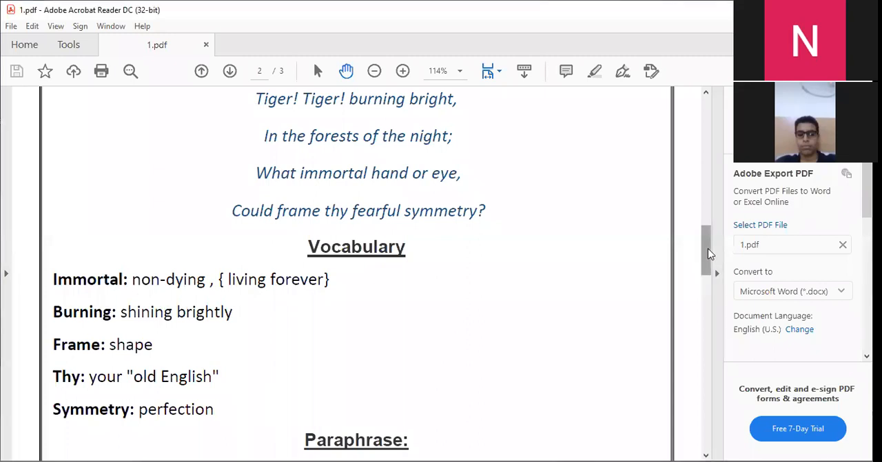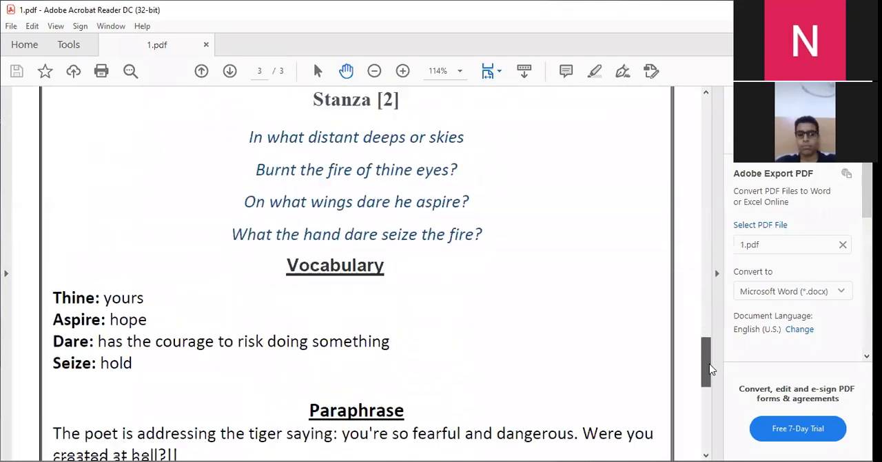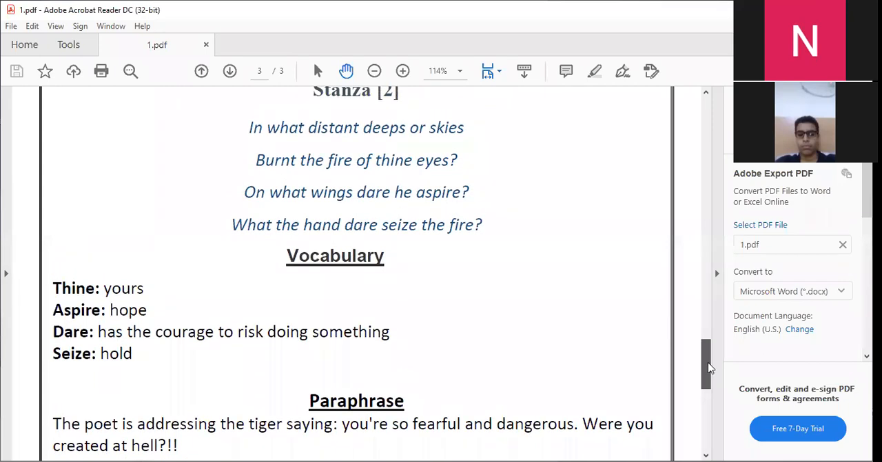Now let's move to the second stanza, and please pay attention if this is the first time for you to study it. In what distant deeps or skies burns the fire of thine eyes? On what wings dare he aspire? What the hand dare seize the fire?